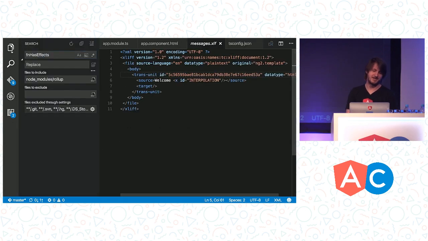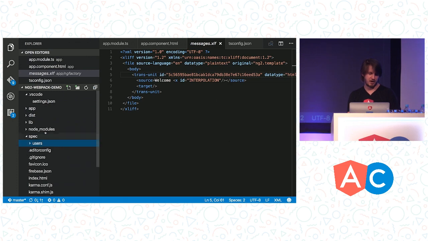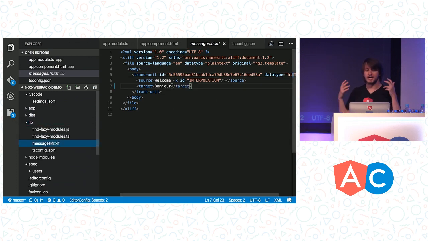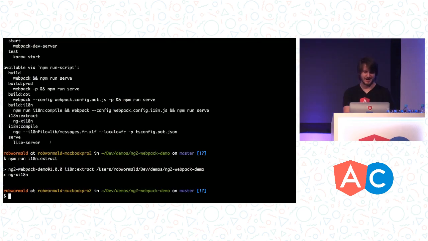And so what we can do then is you send this off to your translation house or whomever. We go back to our file, and what we get back is a localized version of this file, right? So this is the French localization of that xlif file. Is bonjour correct for welcome, or what should I say? Is that close enough? Cool, we'll go with that. I was worried you were going to be in the front row as I talked about this.